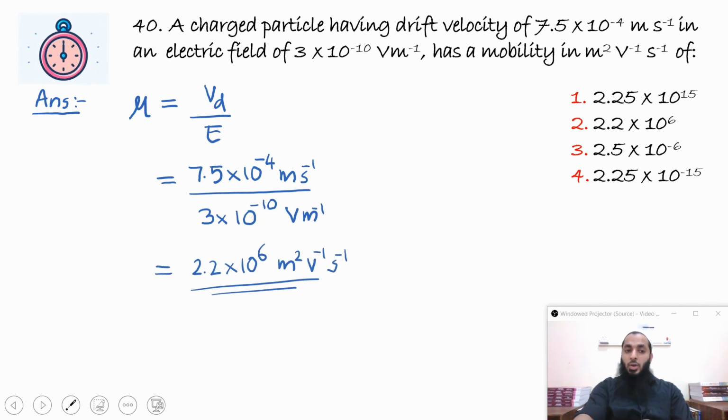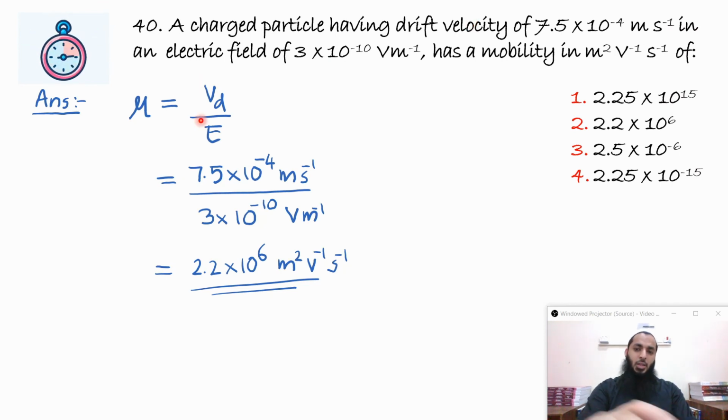Now if someone does not remember the equation, again they can use the dimensions or the units to get the equation, because you have meter per second for speed, drift velocity, and electric field is volt per meter. So in order to get meter square per volt per second, we have to divide drift velocity by electric field.